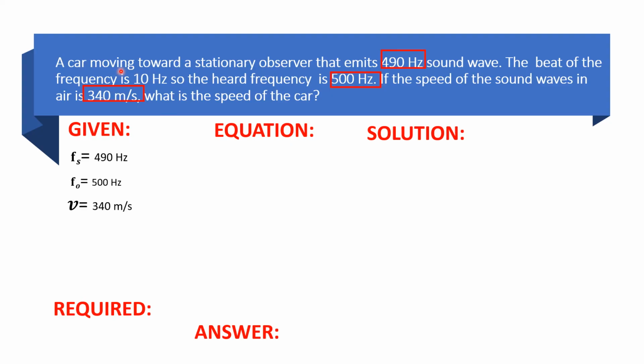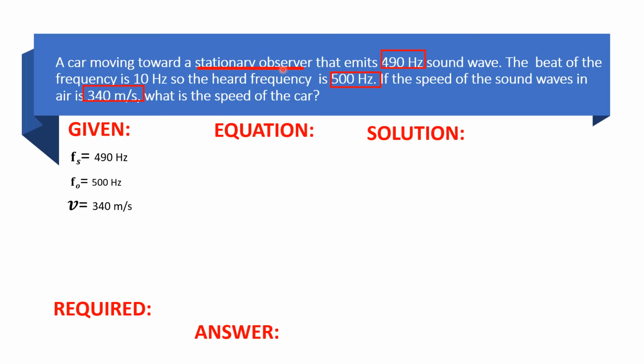Sabi dyan, a car moving toward a stationary observer that emits 490 Hz sound wave. Sino sa kanila ang nag-i-emit ng sound? Yung car ba o yung stationary observer? Okay, if your answer is the stationary observer, you are correct. So, in this problem, ang nagpuproduce ng sound sa kanila is the stationary observer.